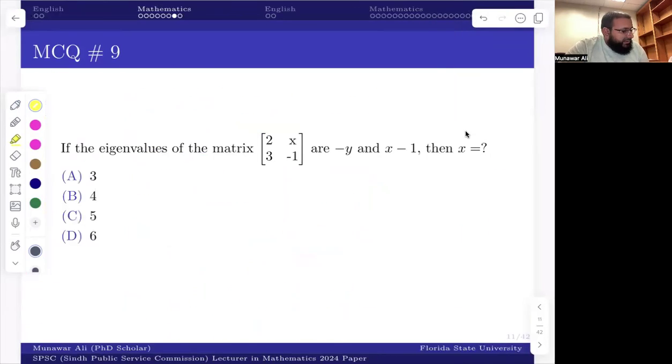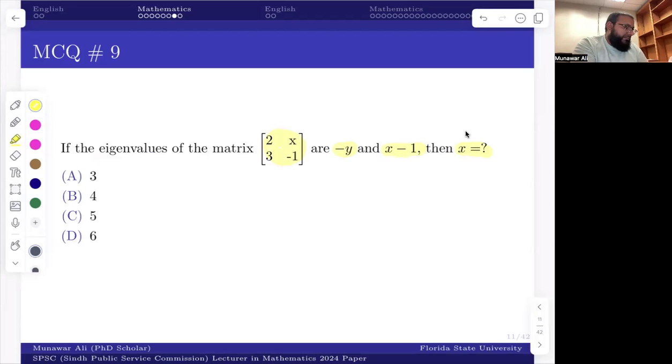Okay. So this is the question related to eigenvalues. In short, I call those e-values. So we are given a matrix A with values 2, 3, x, -1 and eigenvalues -y and x minus 1. We have to find out what's going to be the value of y.